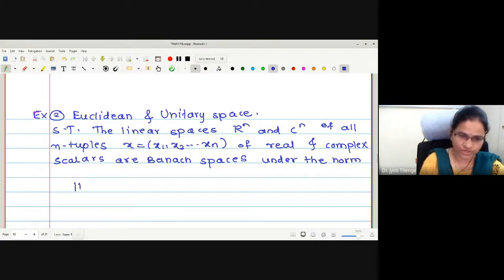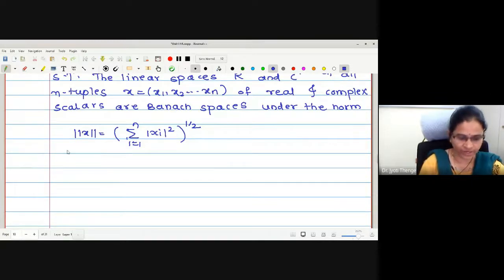What norm is given? Norm x is equal to summation i equals 1 to n mod xi square raised to half. This is my distance formula, the shortest distance between any 2 points.